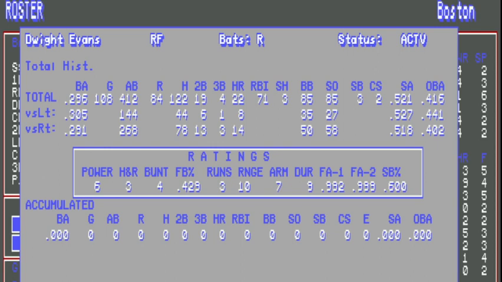His historical statistics are on the top there, versus righties, versus lefties, and in total. In the center, you've got ratings, which you can obviously tweak. If you think Dwight Evans shouldn't have a 7 arm, he should have a 10, go in there and make the change. Accumulated is the stats that they've accumulated during a season replay that you're going through. Right now everybody's zeroed out because I haven't played any league games at the moment.